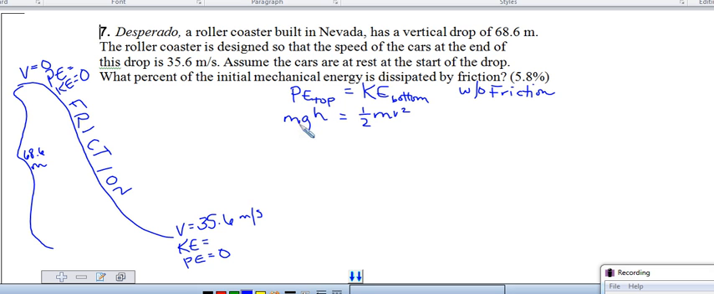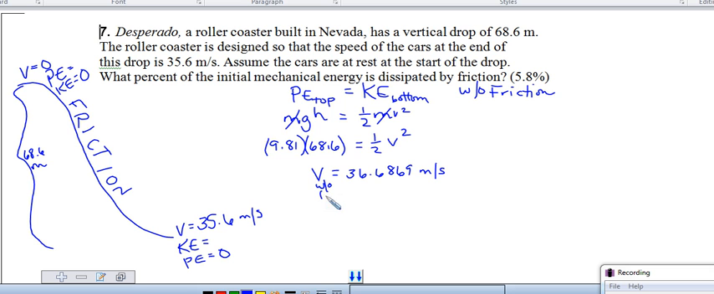The mass of the roller coaster is not changing throughout the slide, so if I divide both sides by mass, the mass of the roller coaster will reduce out. Gravity is 9.81. The height of the coaster is 68.6 meters. Make sure you're always in SI units. 1/2. What would the velocity at the bottom be without friction? When I solve this, I get velocity equal to 36.6869 meters per second. That is without any loss of energy from friction.